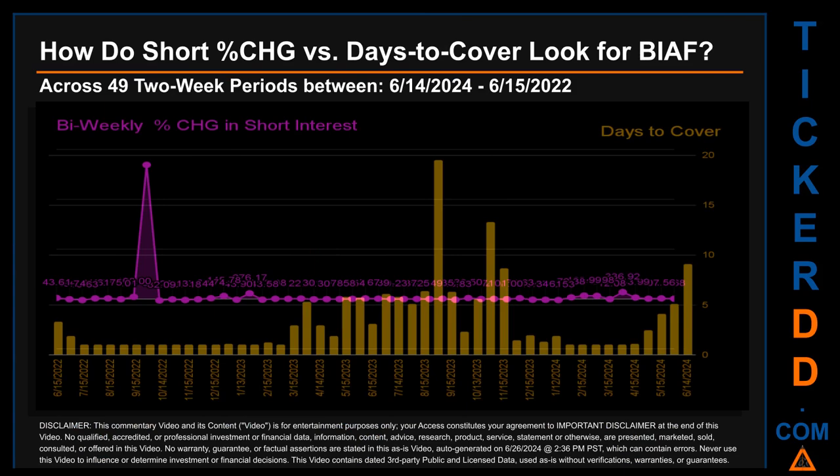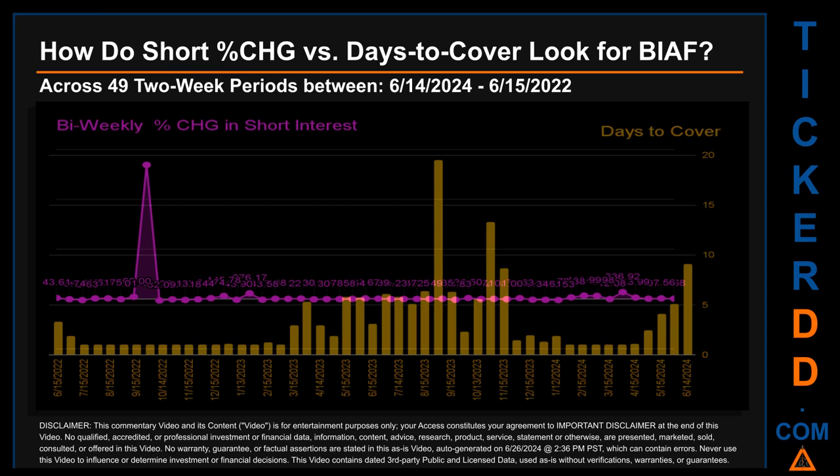Zooming out, I looked across 49 2-week snapshots, from latest found, June 14, 2024 to oldest found, June 15, 2022. In the graph, I overlaid bi-weekly percentage change in short interests against days to cover. Across these 49 2-week snapshots, the average percentage change of short interest was about 155.2%.